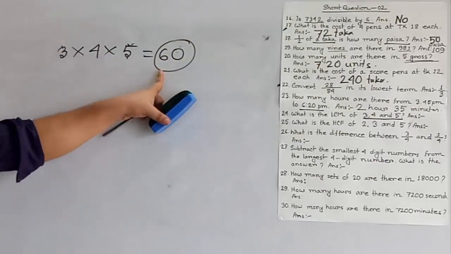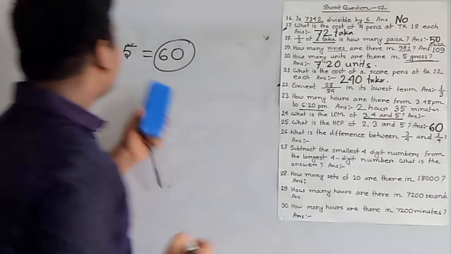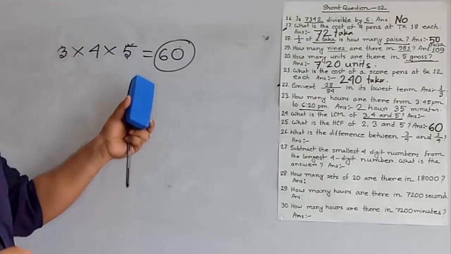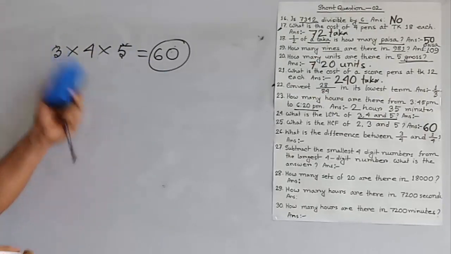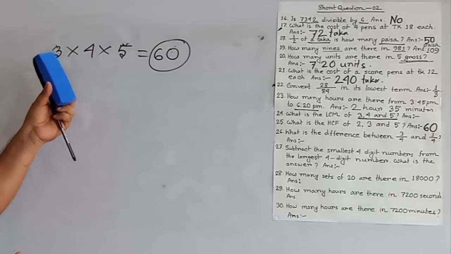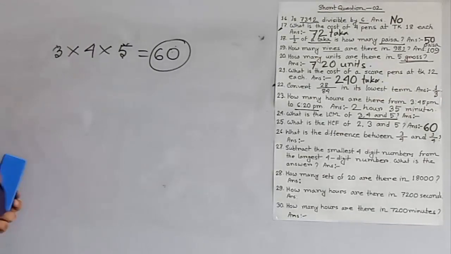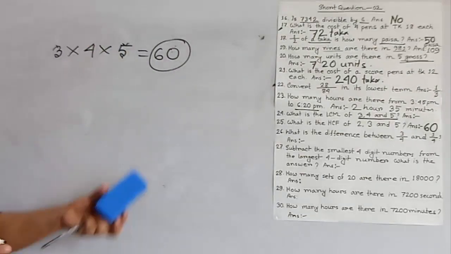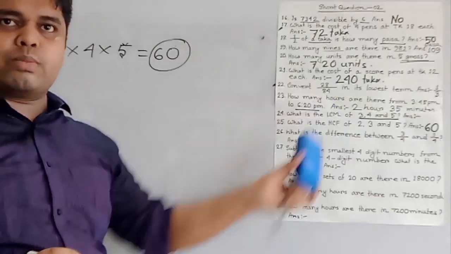So it is so easy for you. The prime factorization method is easy. You can just check if there are any common prime factors or not. If not, then you multiply these numbers and you get the answer. But if you want to find this in the multiples method, then you need to write a lot of multiples of 3, 4, 5 and then find the answer. And as this is a short question, you need not take too much time with this method.